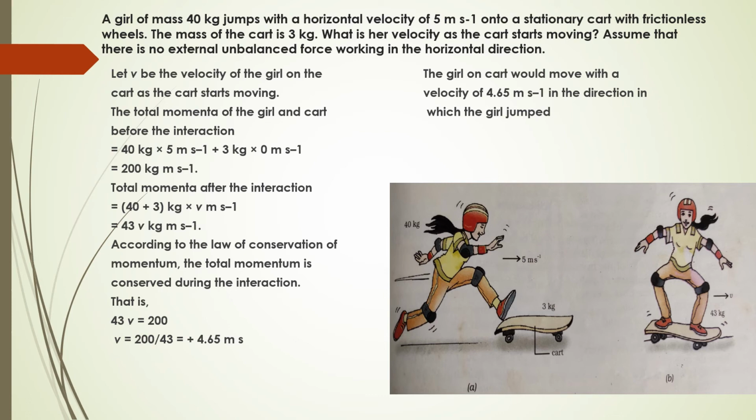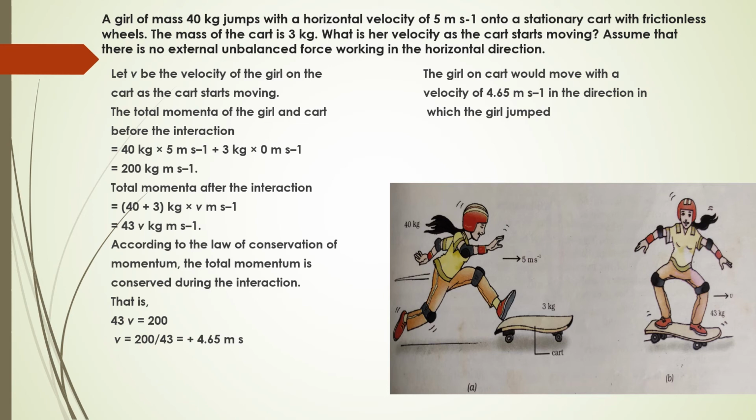Total momentum after the girl has jumped onto it and the cart starts moving is (40 plus 3) kg, because that's the total mass of the girl and the cart, into v, the final velocity. So that is going to be 43v kg meter per second. According to the law of conservation of momentum, total momentum before and after the action is equal.